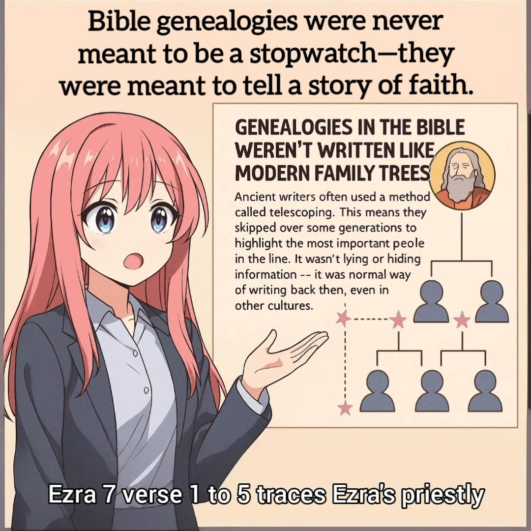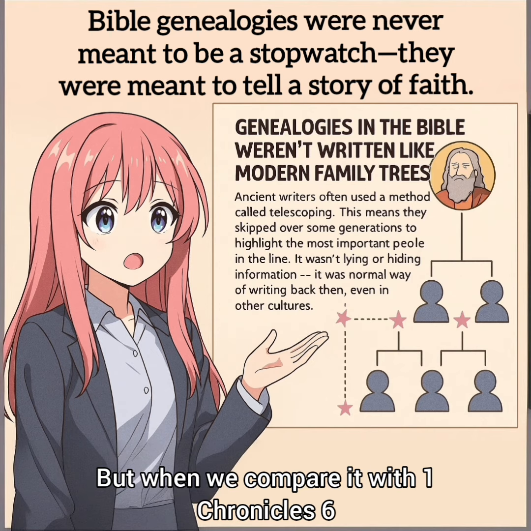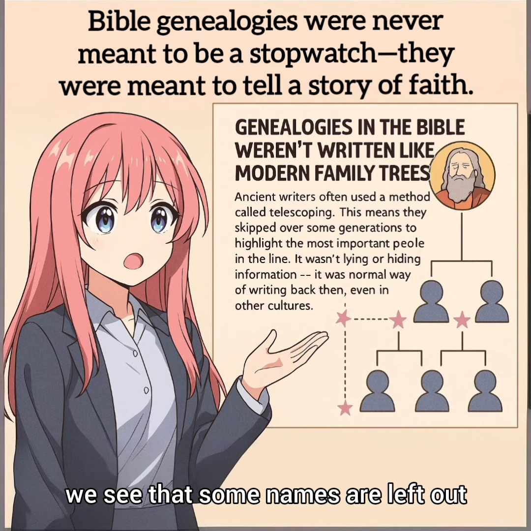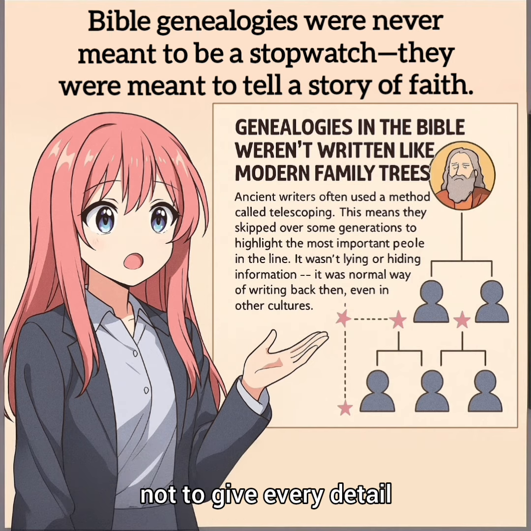Ezra 7 verse 1 to 5 traces Ezra's priestly family back to Aaron. But when we compare it with 1 Chronicles 6, we see that some names are left out. The goal was to show Ezra's right to serve as a priest, not to give every detail.